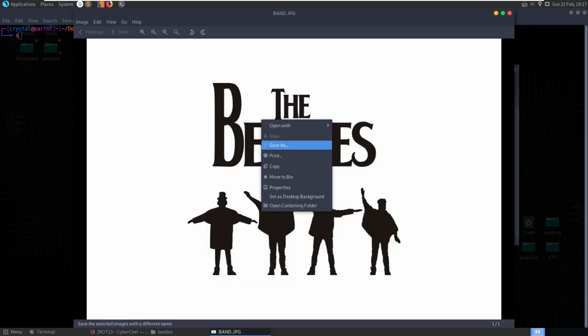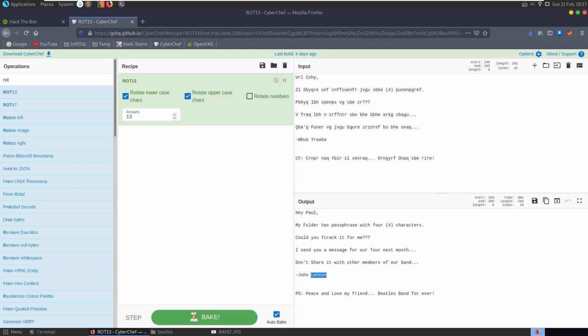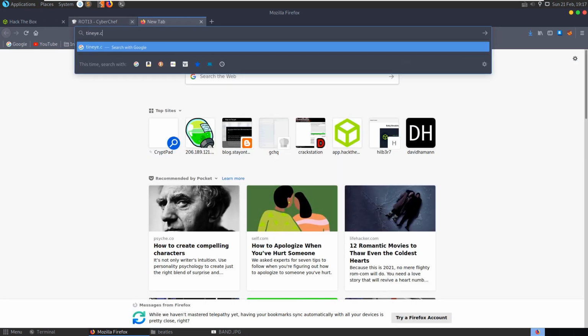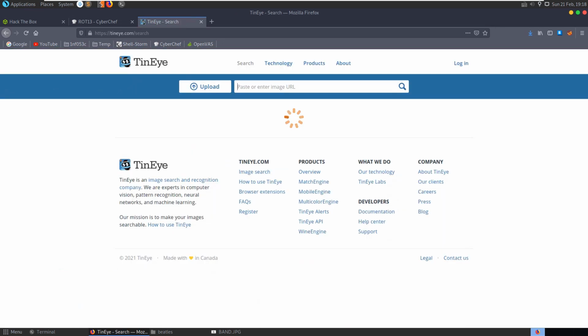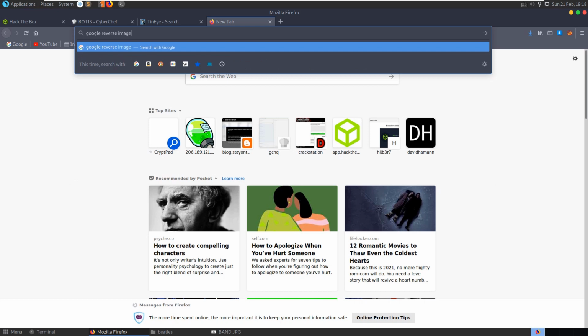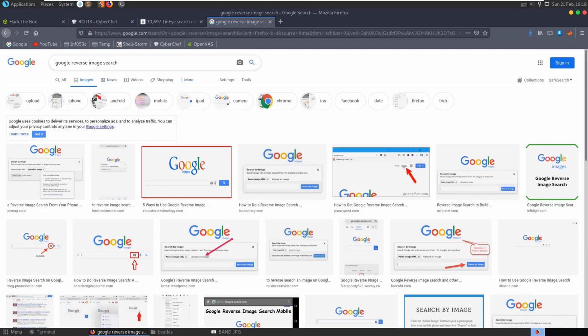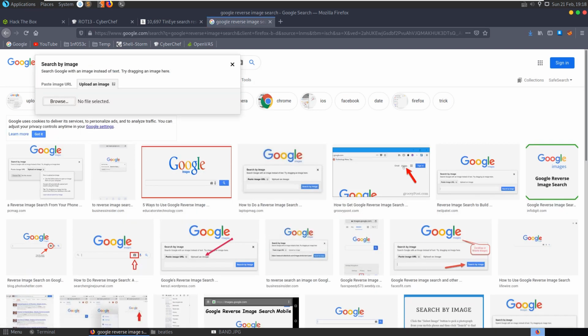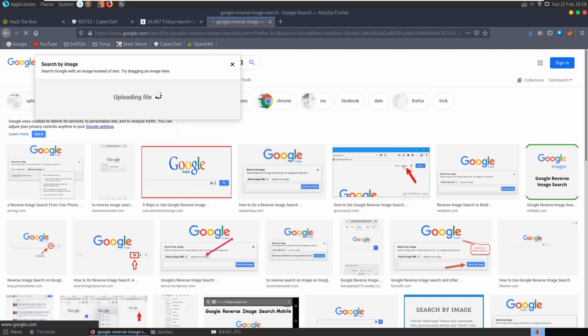We could try and find out what album this is from. So let's copy this. We can go to TinEye, or we can use the Google reverse image search. Can we paste in the image here? Yeah. Google reverse image search. Upload an image. Okay, desktop, CTF, HackTheBox Stego, Beatles, band, JPEG.